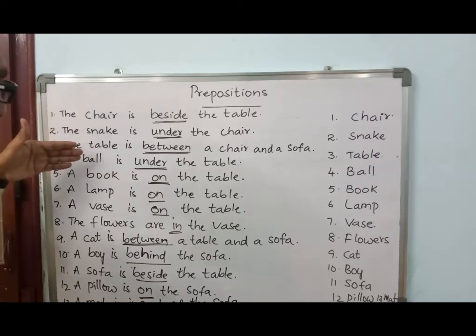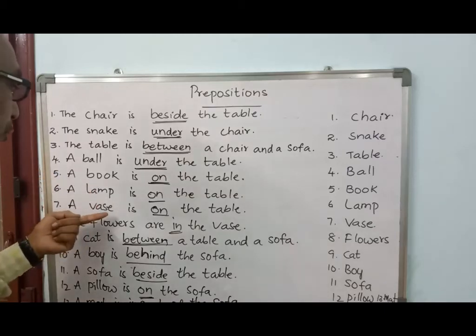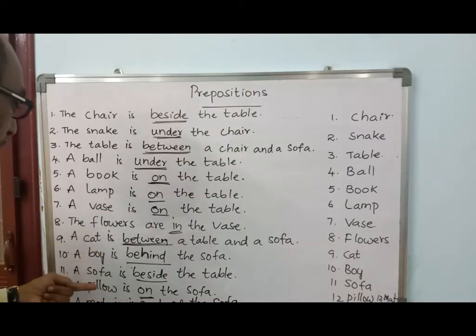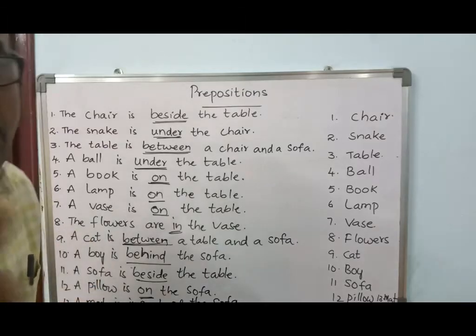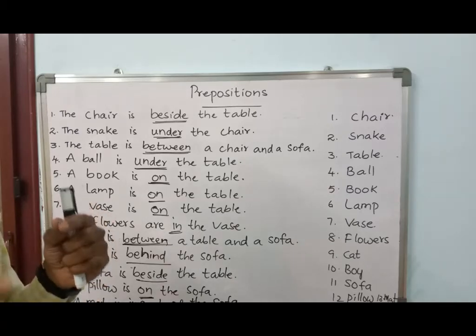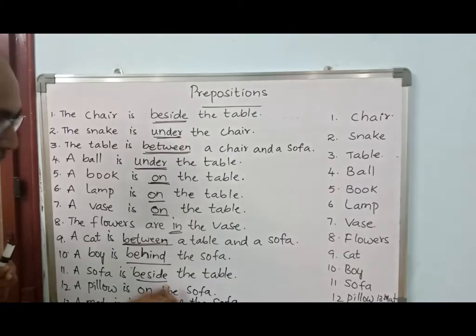Table is a noun. Ball is a noun. Book is a noun. Lamp is a noun. Vase is a noun. Flowers, cat, boy, sofa, pillow, and mat. These are all nouns. So we can say a word or group of words. You can see two words are used in front of.